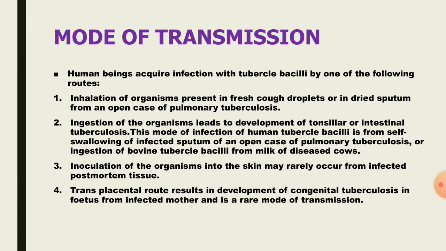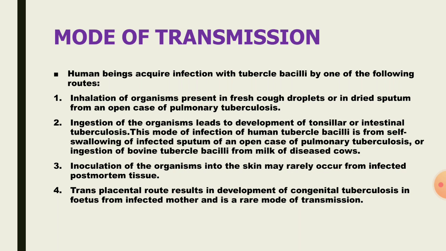Next, mode of transmission. In humans, TB infection can be transmitted in the following four ways. First, the inhalation method. In this, fresh droplets can enter a healthy person from infected persons through the inhaled airways. Second, the ingestion method.